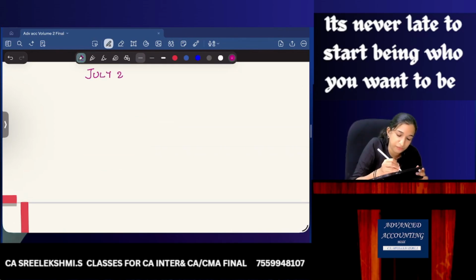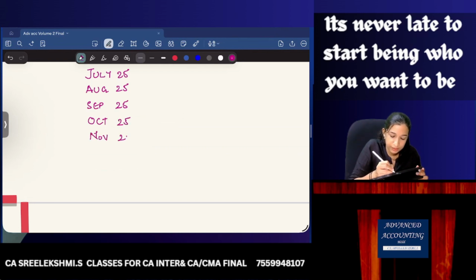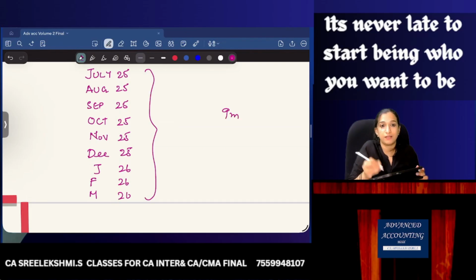So July 2025, August, September, October, November, December, January, February, March. So I can capitalize interest for these 9 months.